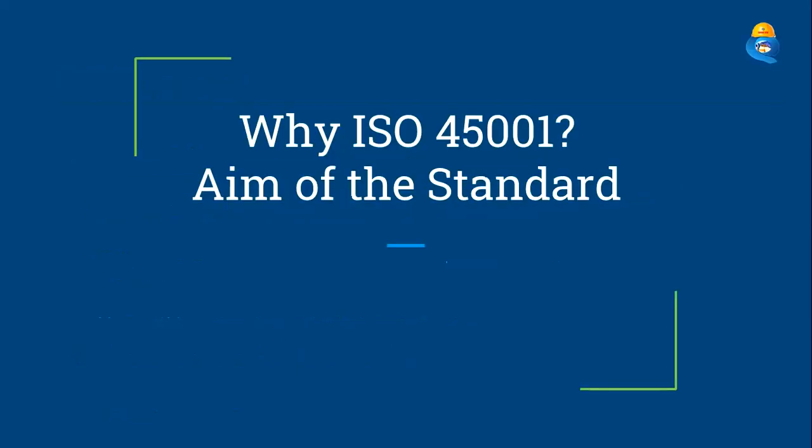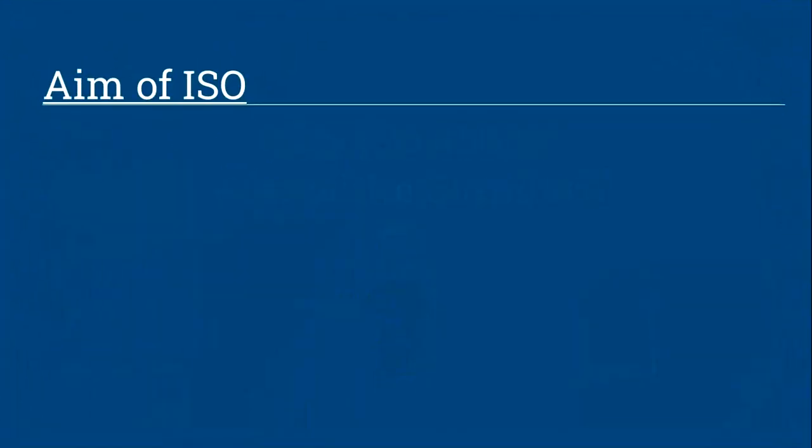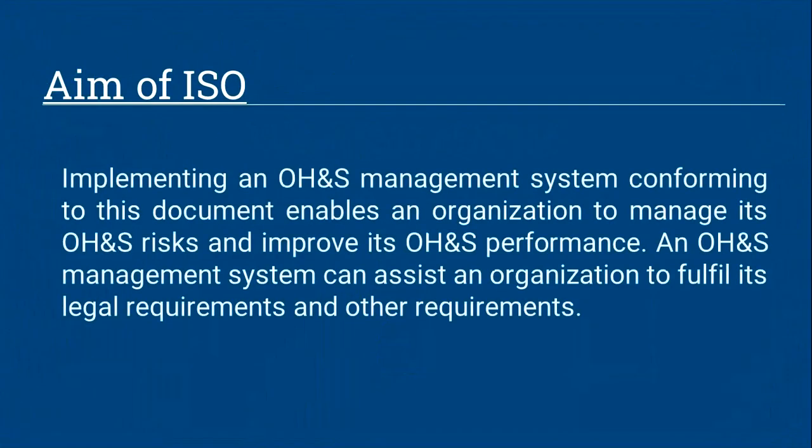Why ISO 45001? What is the aim of this standard? The purpose of an occupational health and safety management system is to provide a framework for managing occupational health and safety risks and opportunities. The aim and intended outcome of the occupational health and safety management system are to prevent work-related injury and ill health to workers and to provide safe and healthy workplaces.